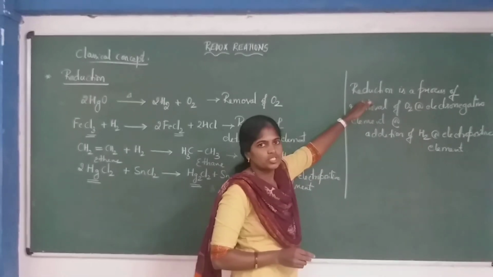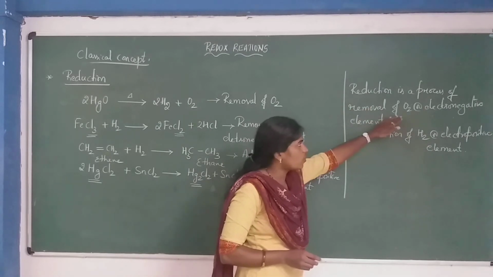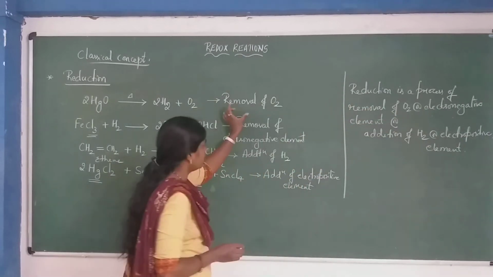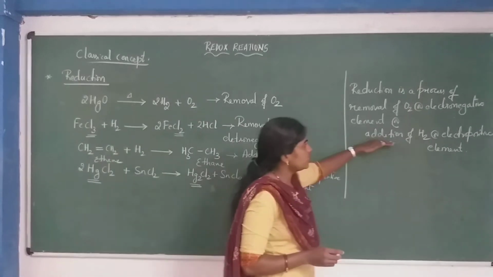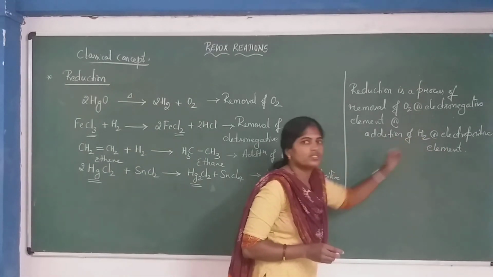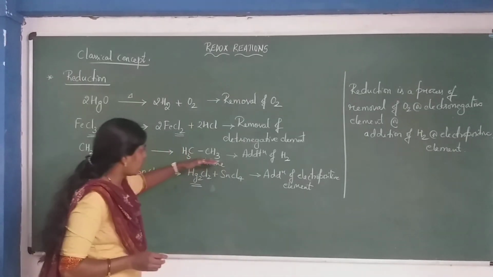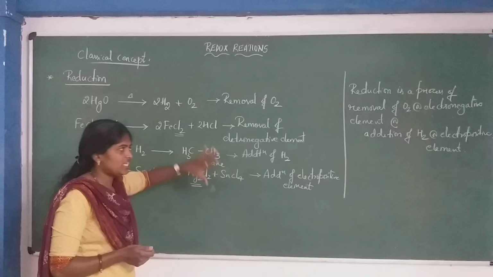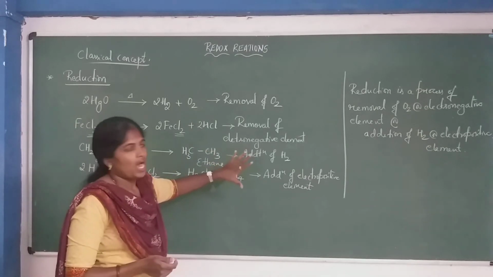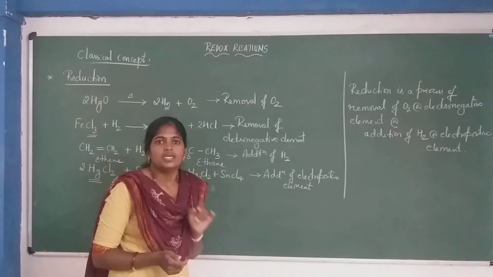Understand? So reduction is a process of removal of oxygen and electronegative element, or addition of hydrogen or electropositive element. Okay? So simultaneously, all this we are going to consider as reduction.